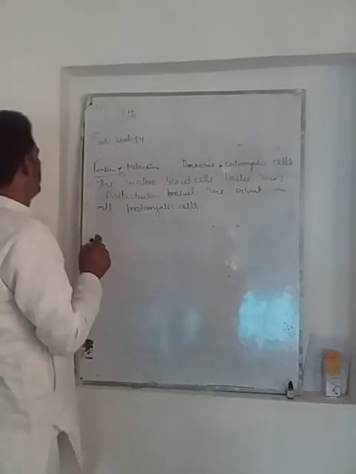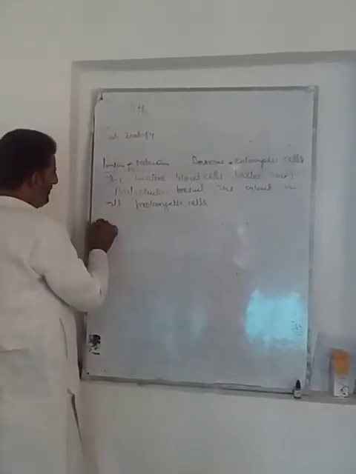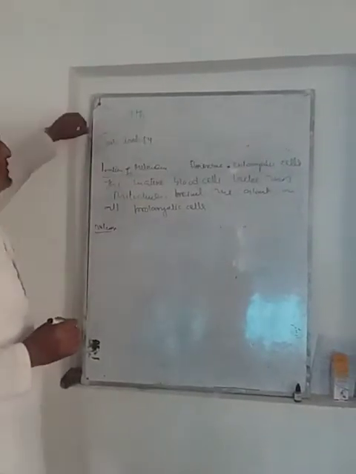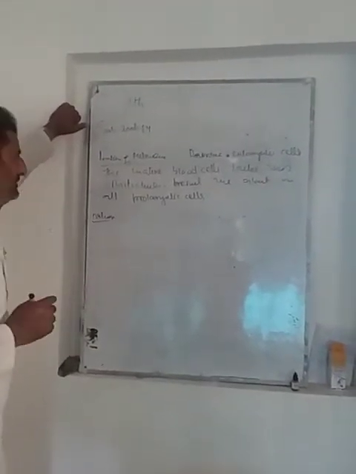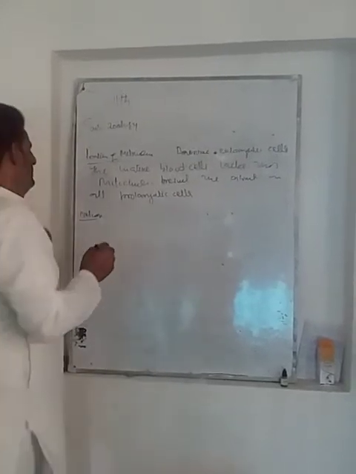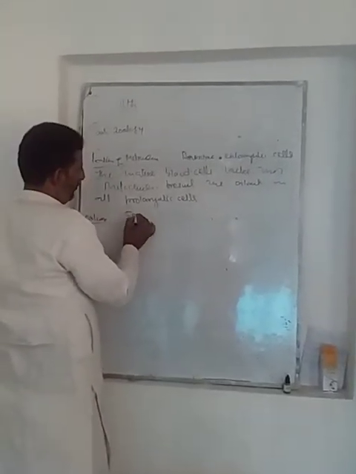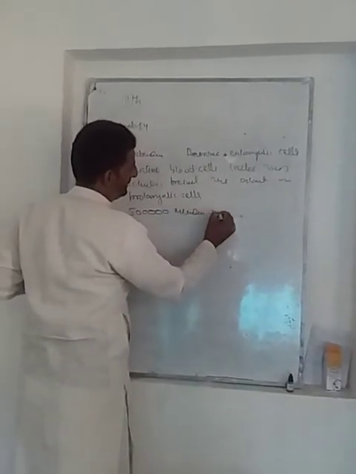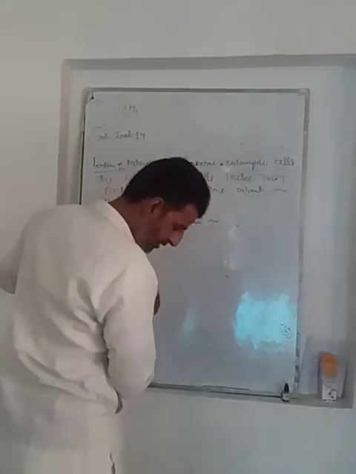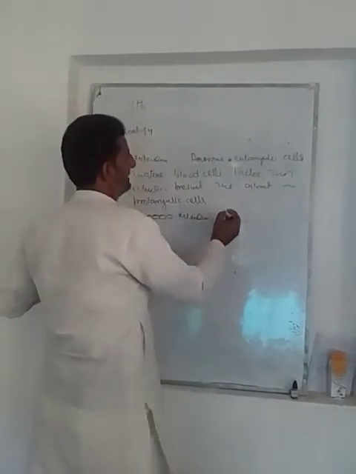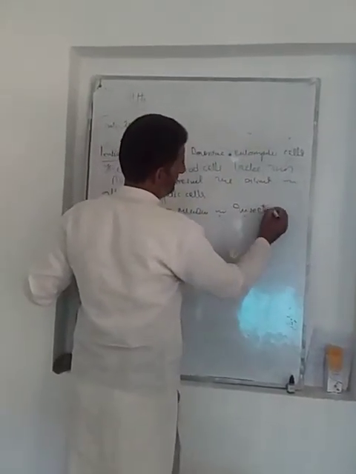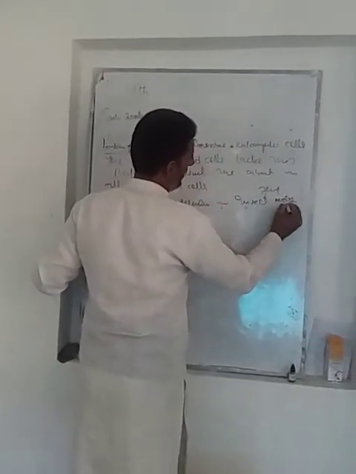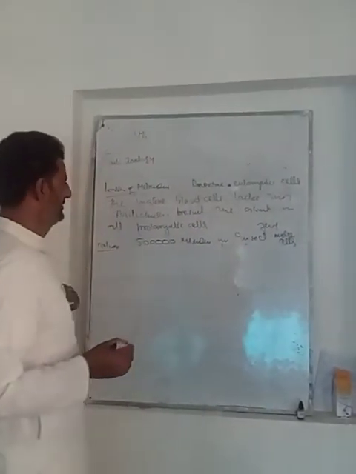Then we talk about its number. The number of mitochondria varies from cell to cell. For example, 5 lakh mitochondria are present in the muscle cells of flying insects.